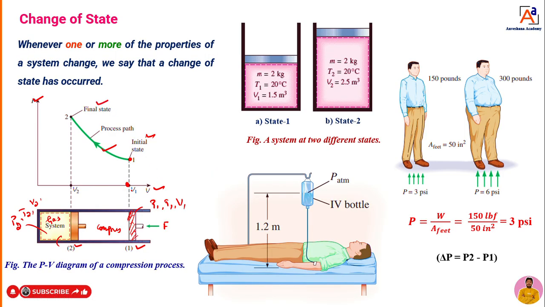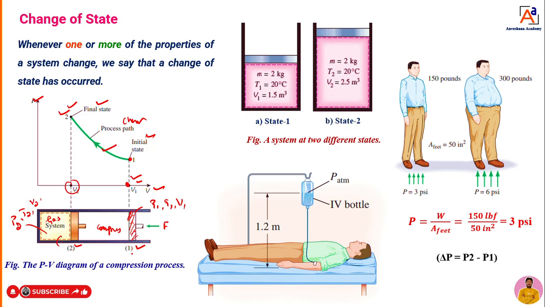Final state. At point 1, the volume is more, that is V1, but the pressure and temperature are less. When it reaches point 2, the pressure increases, temperature increases, but volume decreases. That means the properties are changed from point 1 to point 2. It may be one property, two properties, or more than one property. If the properties of the system changed, either one or more, then what can we say? Change of state has occurred.